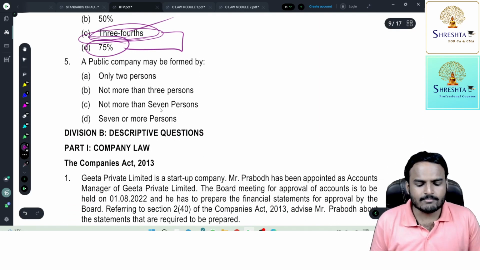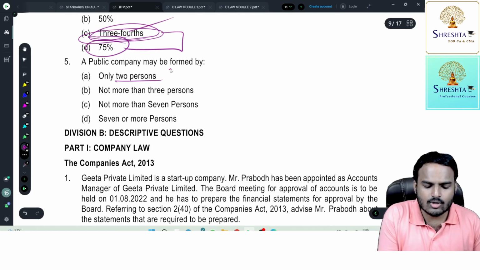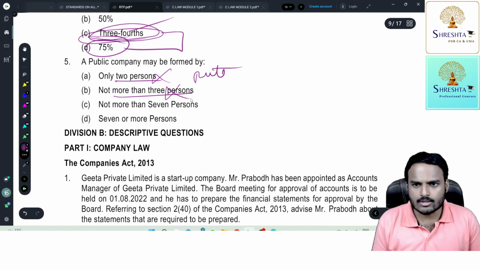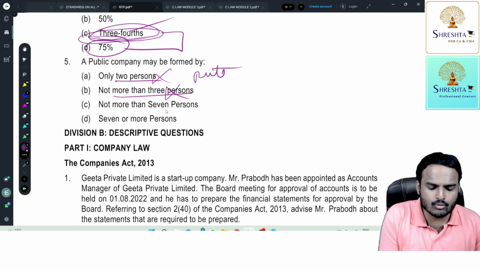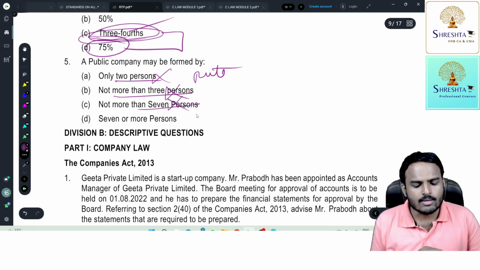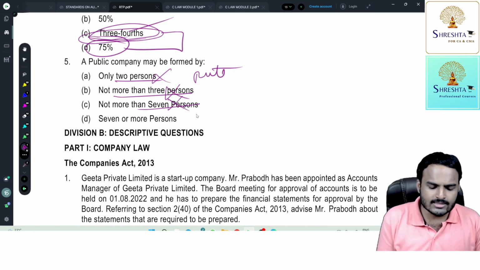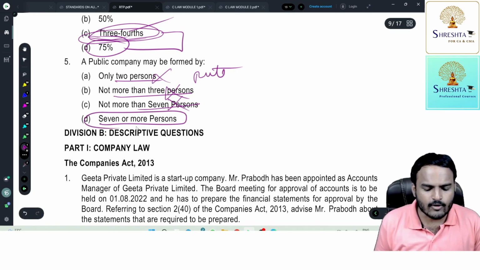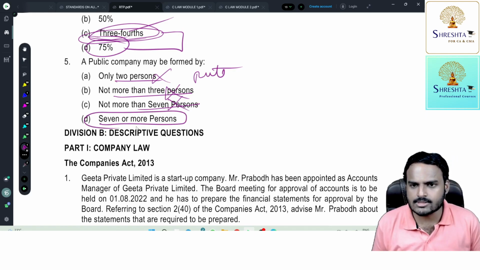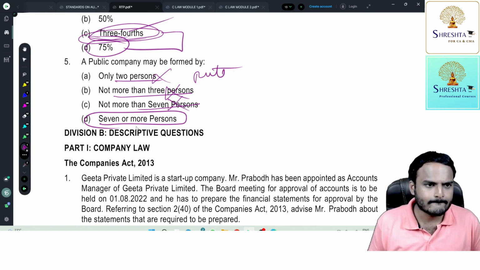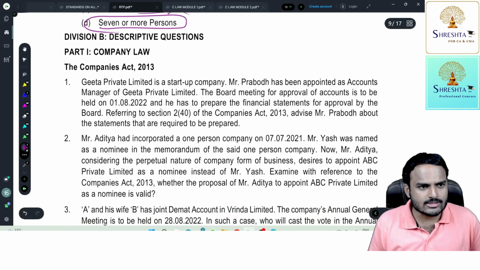Next one, a public company may be formed by only two persons. Wrong answer, because a private company can be formed by two persons. Not more than three persons. Wrong answer. Not more than three persons is wrong answer. Not more than seven persons. It is also wrong answer because a public company can have an unlimited number of members. So the right answer is seven or more members. So for forming a public company, minimum seven persons are required. Seven or more.